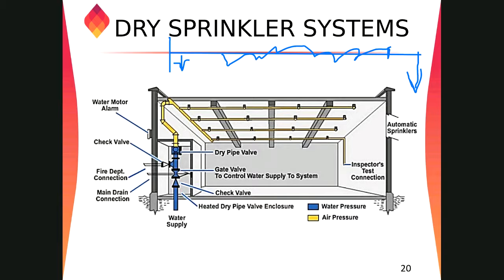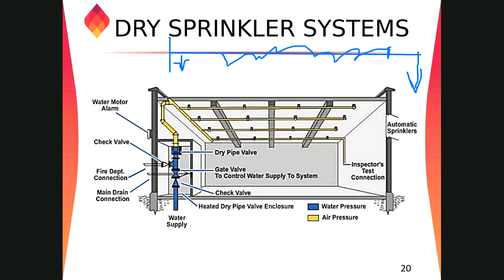In this case, Mr. Rabi, the pendant sprinkler head will not be used in dry sprinkler systems, right? No, pendant can be used easily, because the water will go from upward to downward only. There is no problem with the orientation of the sprinklers.